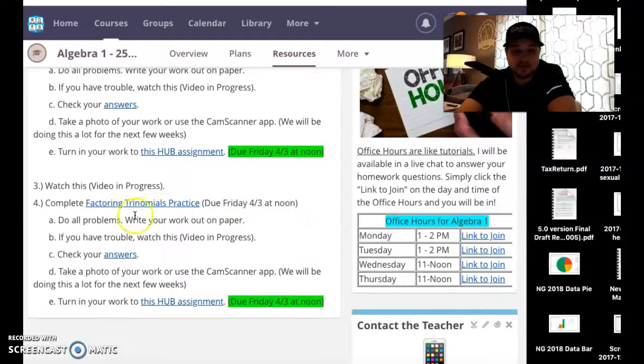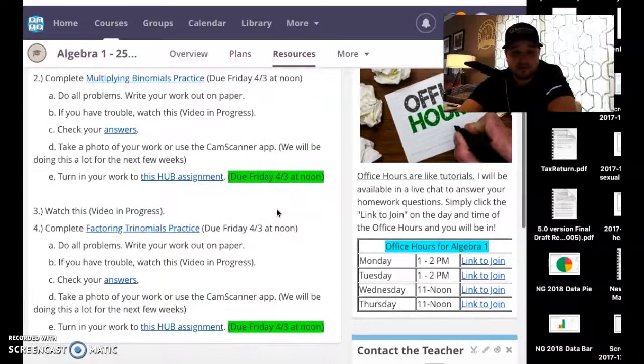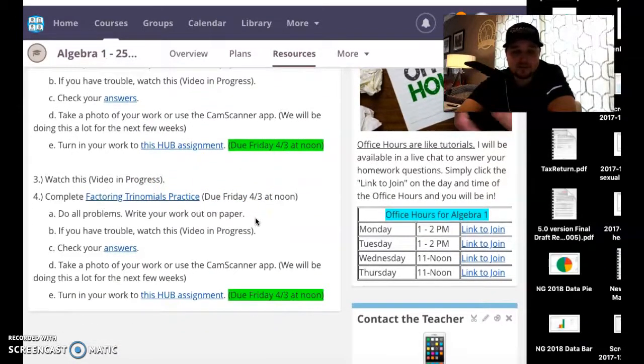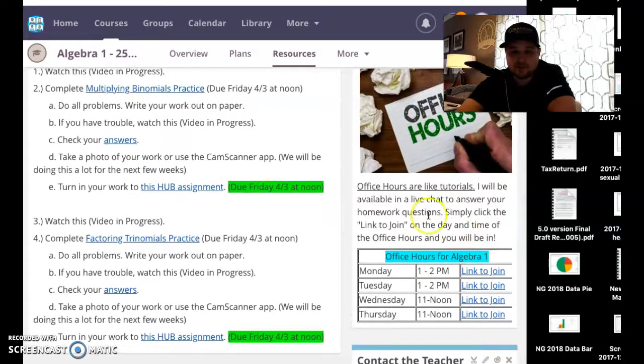The second assignment I have for you guys this week is factoring trinomials, which is sort of the opposite of multiplying binomials. There will be lots of YouTube videos that I'm making for you guys to help you through this process. Now, I want to direct you to the right side as well.